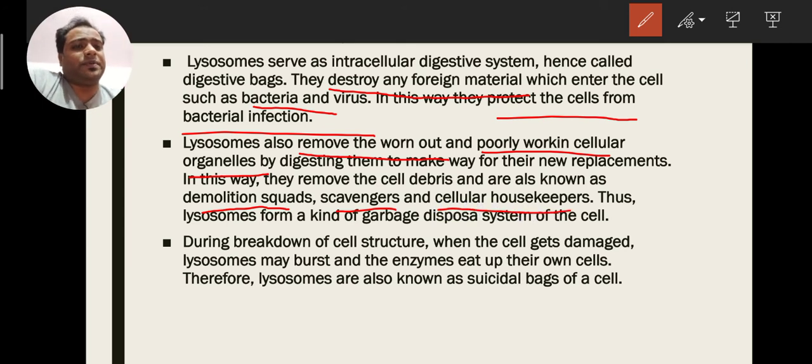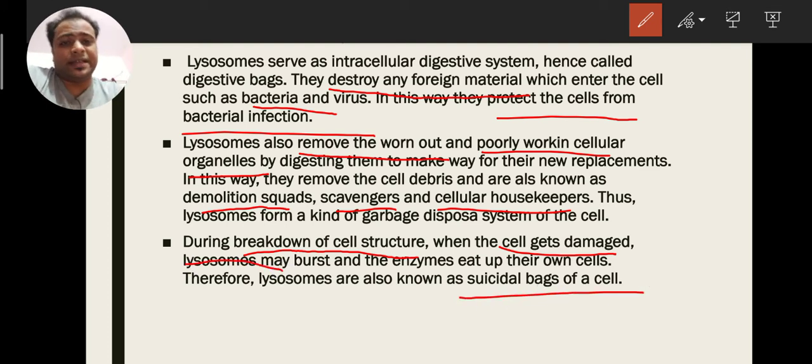Scavengers and cellular housekeepers are the other names of lysosomes. The third main function is the breakdown of cellular structure. During the breakdown of cellular structure, the cell gets damaged by their own enzymes, which are released by lysosomes. That's why they are called suicidal bags of the cell.